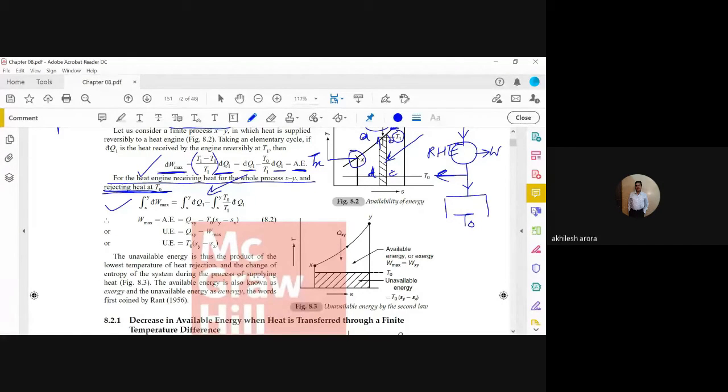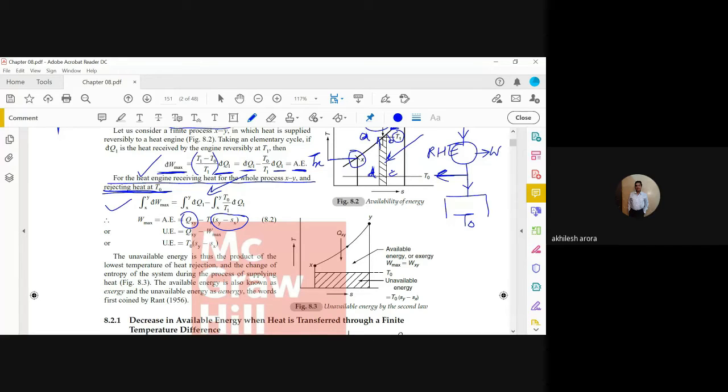So integral delta Q from x to y minus integral x to y of T0 by T1 delta Q. So what is W maximum? W maximum is available energy. When we integrate this equation, the first term from x to y, we will get Qxy. So it is basically the amount of heat which is available to us minus T0 integral of delta Q by T1. This is nothing but change in entropy, Sy minus Sx. So T0 into (Sy minus Sx).